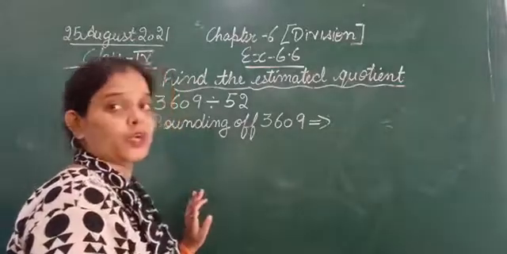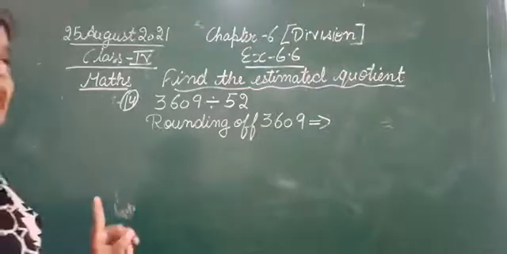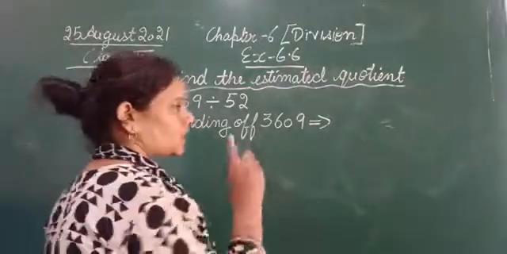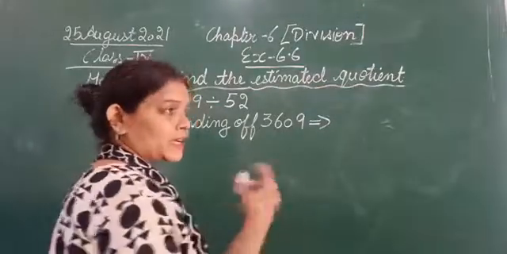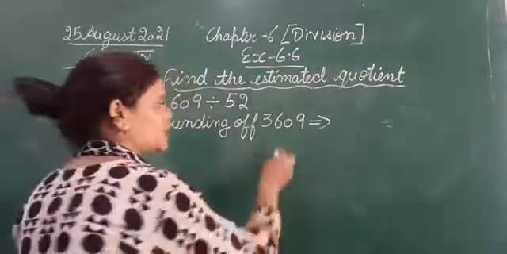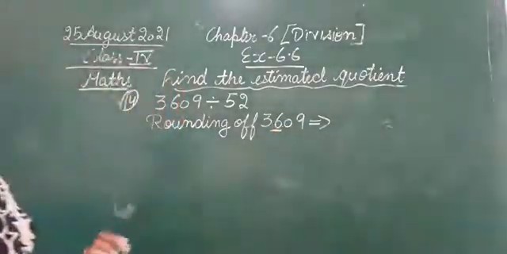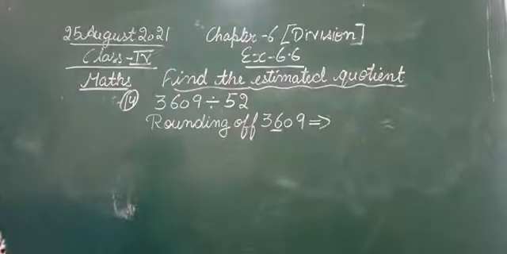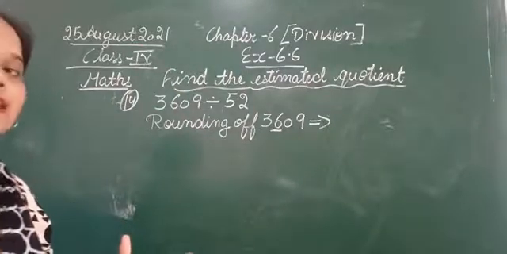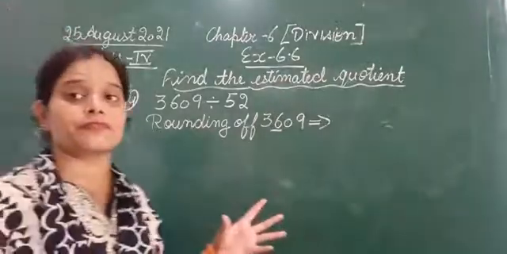So we are going to observe the digit at the hundreds place, the place value smaller than 1000. At the hundreds place we are having 6, which is greater than 5.